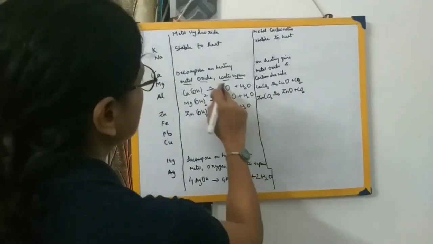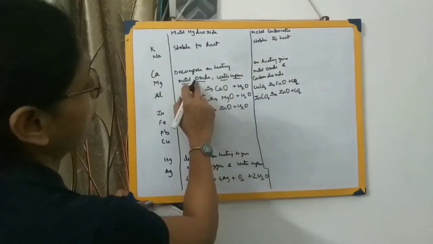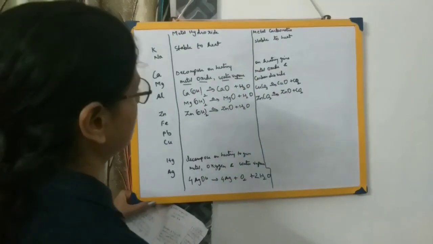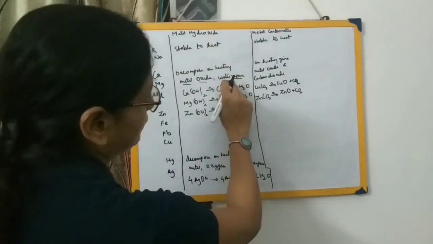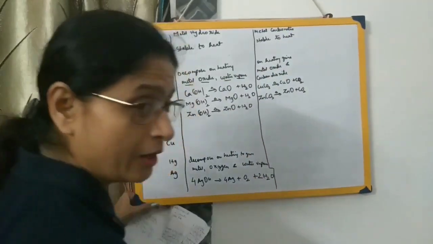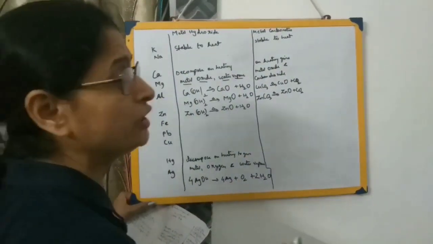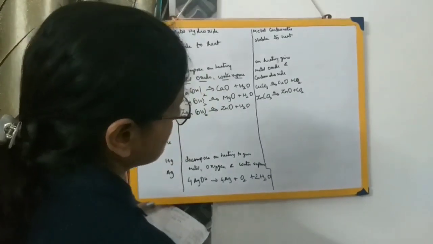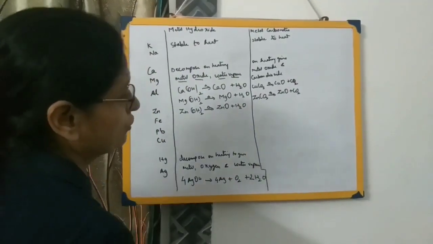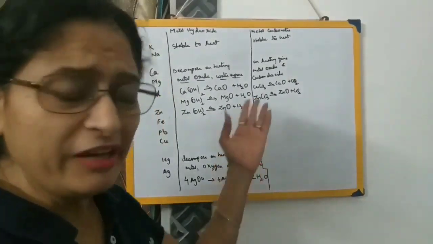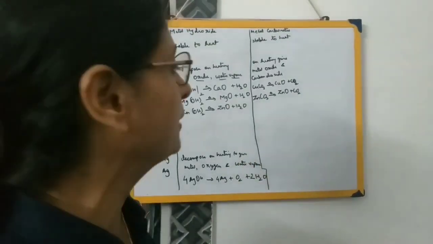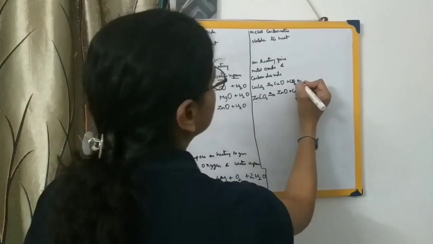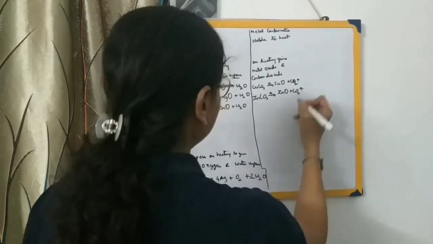So what's the difference between this and this? Over here you are getting a metal oxide, and here also you are getting a metal oxide. But here, because we are using a metal hydroxide, you are getting water vapor. In this particular case, you are taking a carbonate. Carbonate is CO3 2 minus. So if a compound has CO3 2 minus, can we expect water molecules? No, we cannot expect water molecules, but instead carbon dioxide is given off in these reactions because it is a metal carbonate.